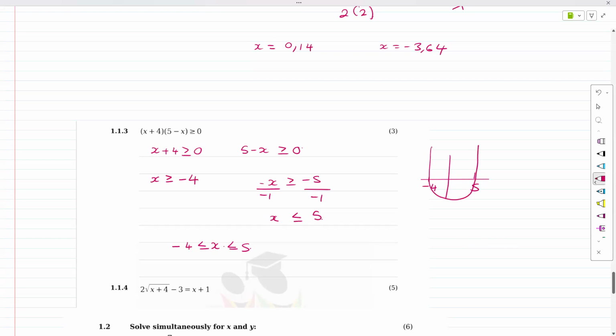Can go there. But understand it's this part here that matters. Other than that, we're not too fussy with this. You can use the interval notation or the graph. You would get the marks as well. The critical values, these values are really important. You get 1, 2, 3.